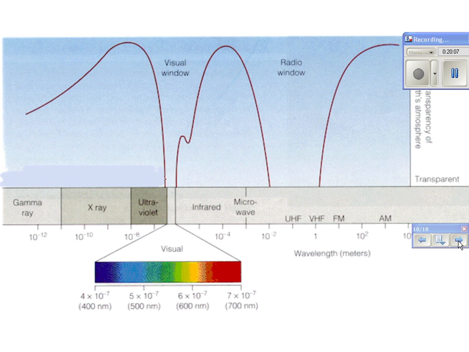And notice visible light does get through, which is kind of nice because we can see, right? But gamma rays don't get through. X-rays don't get through. UV doesn't get through, though we tried to let it get through by destroying the ozone layer, but we're doing a better job of that now. Okay, infrared and microwave don't get through. But look, there's a band of radio waves that do get through.